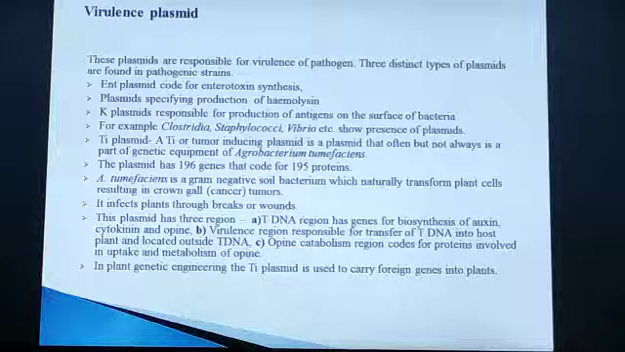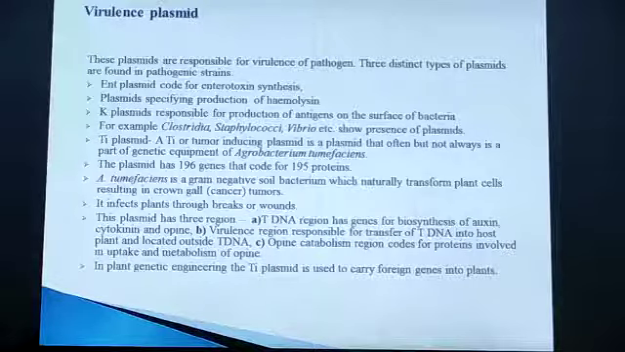Then virulence plasmids. These plasmids are responsible for the pathogenicity of the pathogen, the virulence property of the pathogen. There are three distinct types of these plasmids. One example is the Ent plasmid, which codes for enterotoxin synthesis. Enterotoxin is produced by, for example, E. coli or Vibrio cholerae. They are responsible for gastroenteritis. This enterotoxin synthesis is coded by plasmid genes, and these enterotoxins are responsible for diarrheal symptoms.